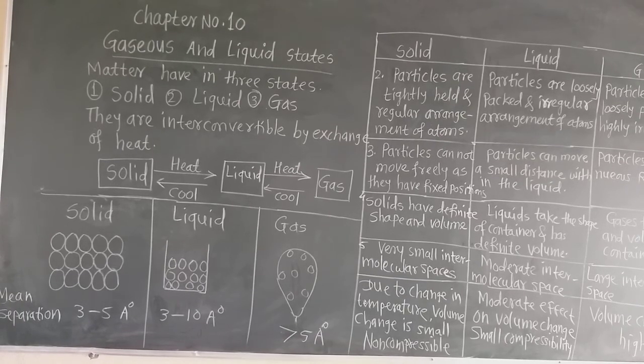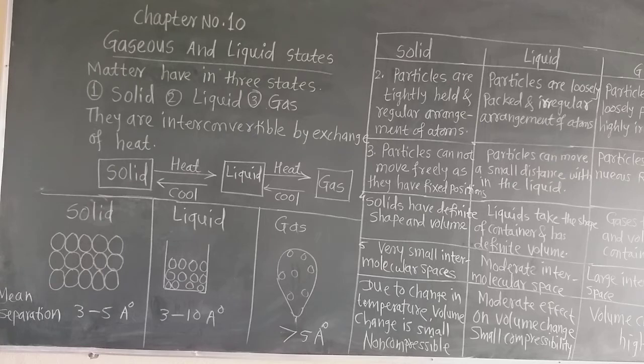But in case of liquid, the liquids take the shape of the container, but liquids also have a definite volume. The volume of a liquid we can measure by using a volumetric flask, or by using different measures.